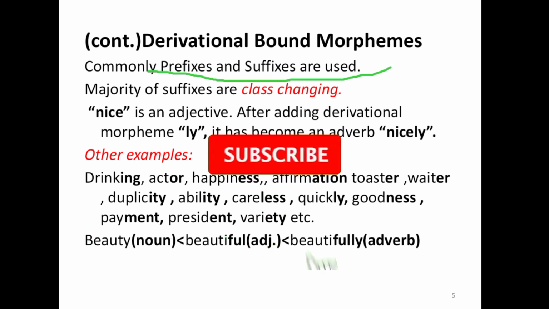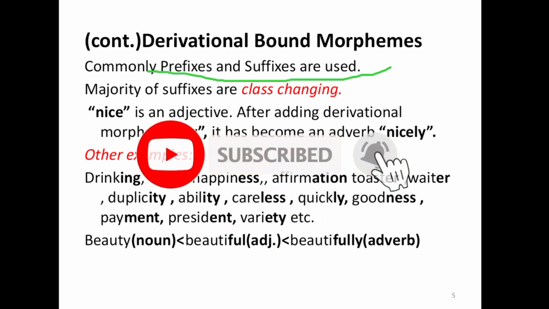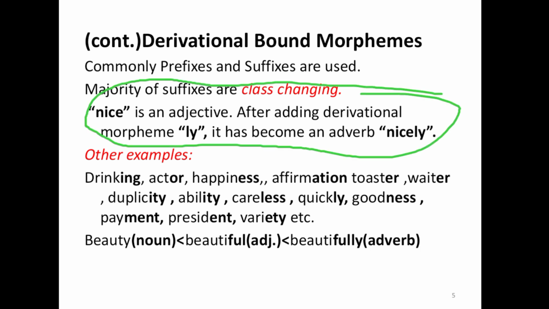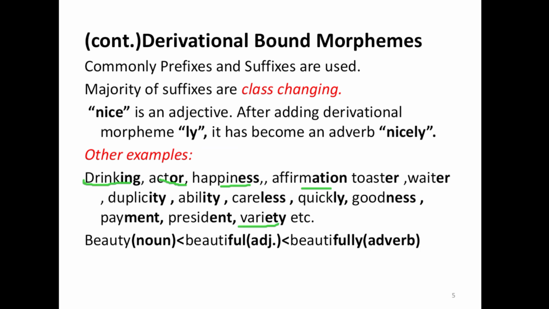Commonly prefixes and suffixes are used. The majority of suffixes are class changing. For example, nice is an adjective. After adding the derivational morpheme ly, it has become an adverb, nicely. Drinking, actor, happiness, affirmation, toaster, and variety, etc., are all derivational bound morphemes.